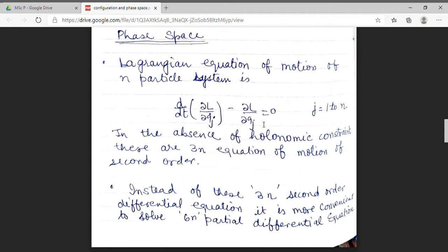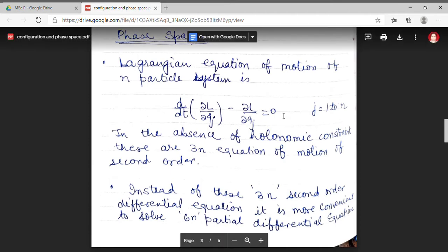Here j ranges from 1 to n. L is the Lagrangian of the system, and Lagrangian means kinetic energy minus potential energy. qj is the generalized coordinate. q̇j is the derivative of the generalized coordinate, and the derivative is with respect to time.